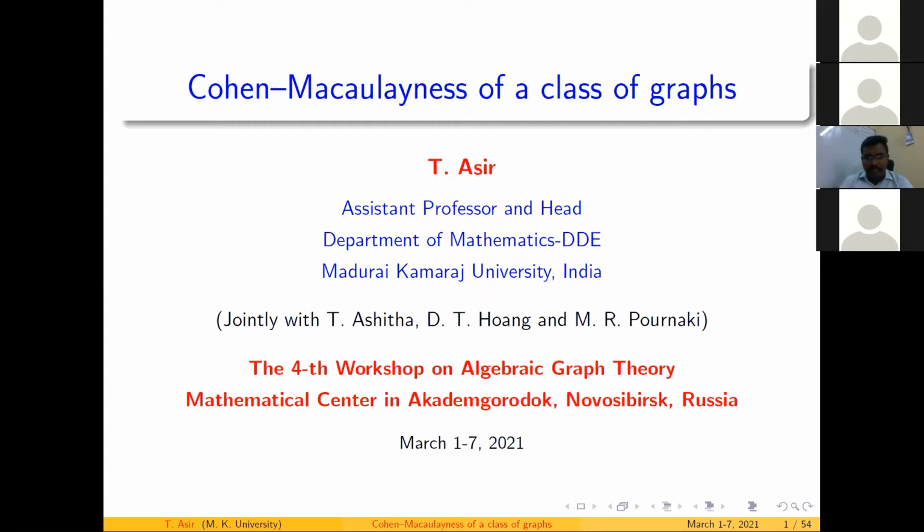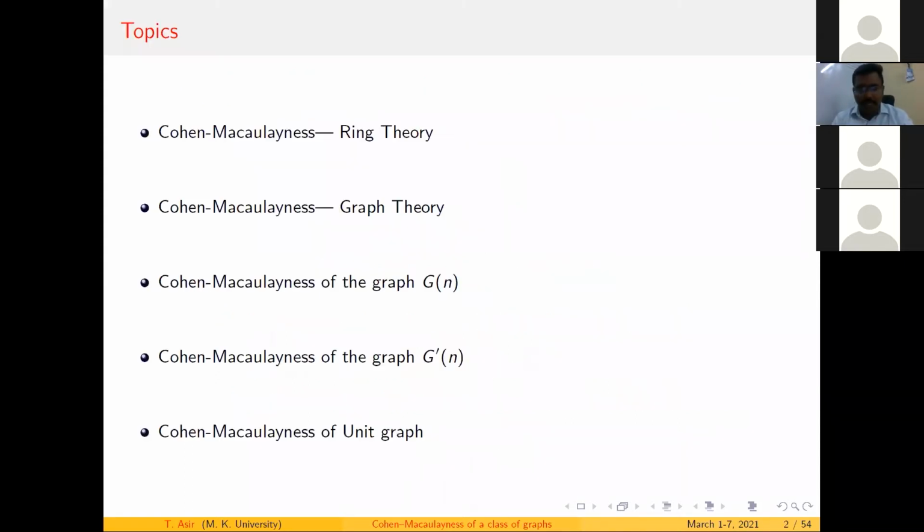Recently submitted topic from myself and one of my scholars, Ashita, and Professor Khan and Professor Purnaki. I'm going to talk about the Cohen-Macaulay property of a class of graphs. Some of you here may not be aware of what Cohen-Macaulay is, so I would like to start from the very basics.